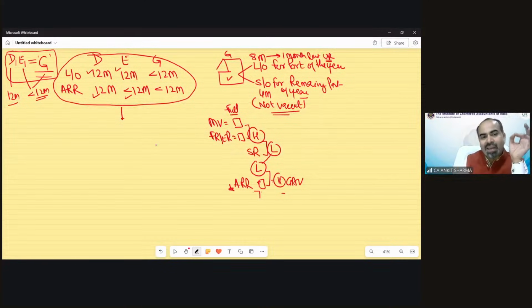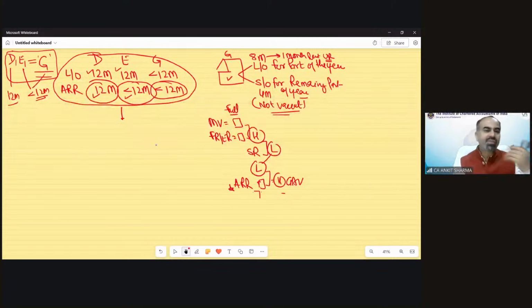Automatically in D case, ARR would be 12 months. In E case, ARR would be less than 12 months, and also in G case, ARR would be less than 12 months. So I am just separating those cases so you will not be confused. Now in the question, you just need to find out which scenario is applicable. Full let out, full rent received, focus on D case, solved.